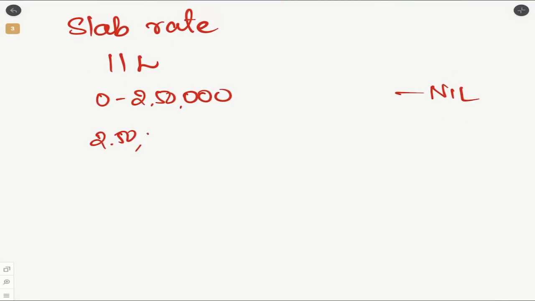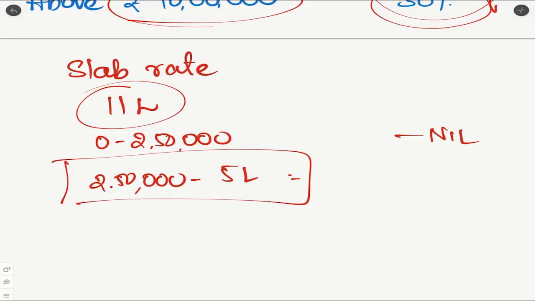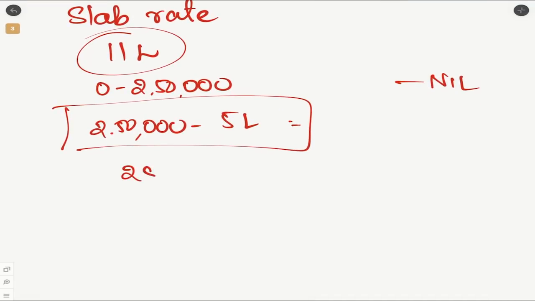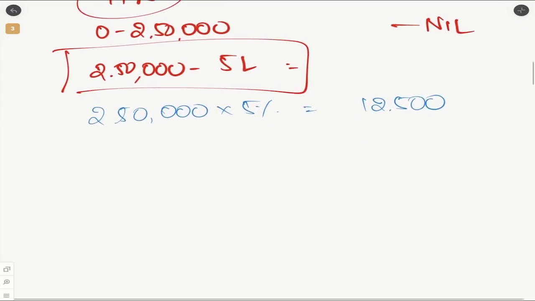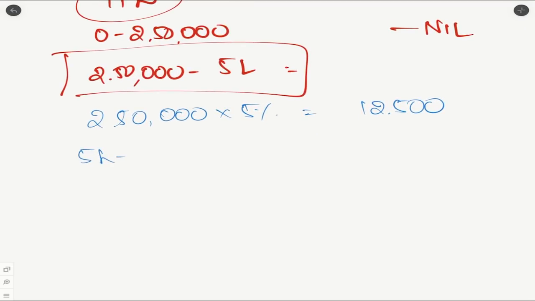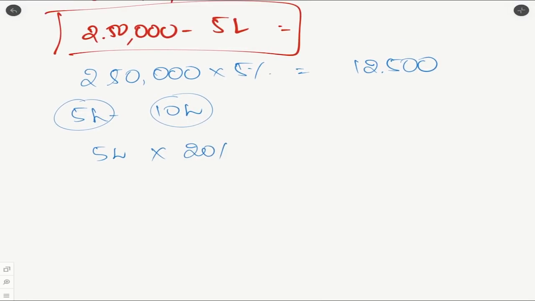Then from 250 to 5, what is the income which he is having? He has an income of 11 lakhs, so in this category he has full income. What is the difference between 5 lakh and 2,50,000? 2,50,000 itself. On this 2,50,000 we will be calculating tax at 5%, which is nothing but 12,500. Now he has full income in the second slab as well, that is 5 lakhs to 10 lakhs. What is the difference between 10 lakhs and 5 lakhs? Again it would be 5 lakhs. And on that 5 lakhs we will be calculating 20%, which is nothing but 1 lakh.